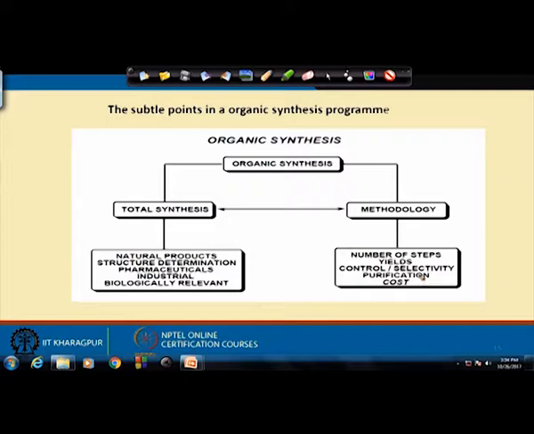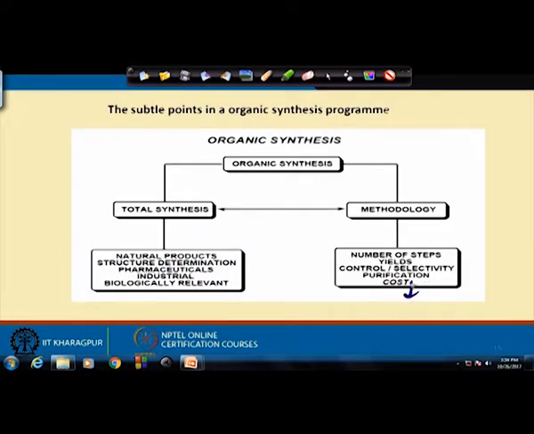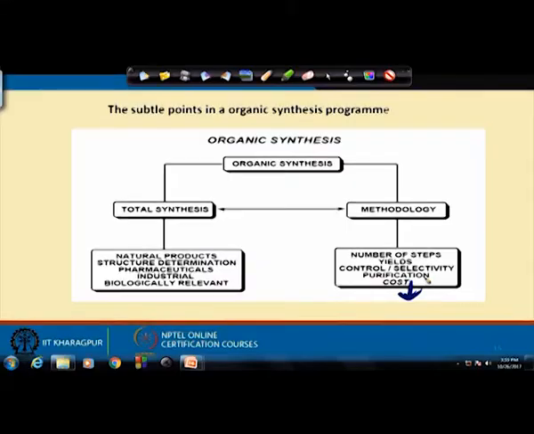And as the overall pathway is efficient and effective, your cost will definitely come down. Cost is one of the factors where industrial people, the pharma industry people, will be much more interested. But anyway, we will try to figure out all those subtle points in our effective synthetic pathway design. So, as I said, our main focus is a guide to retrosynthetic analysis.